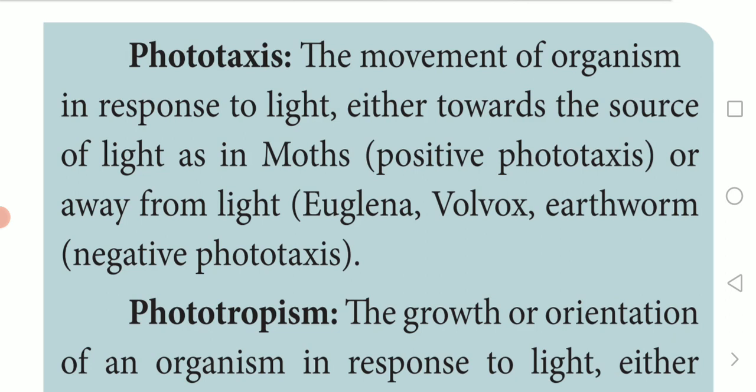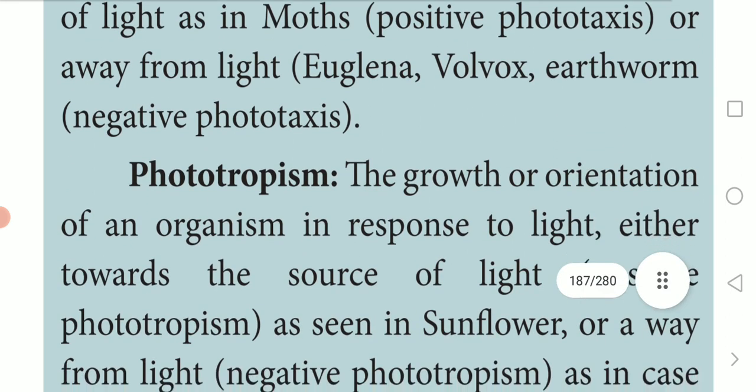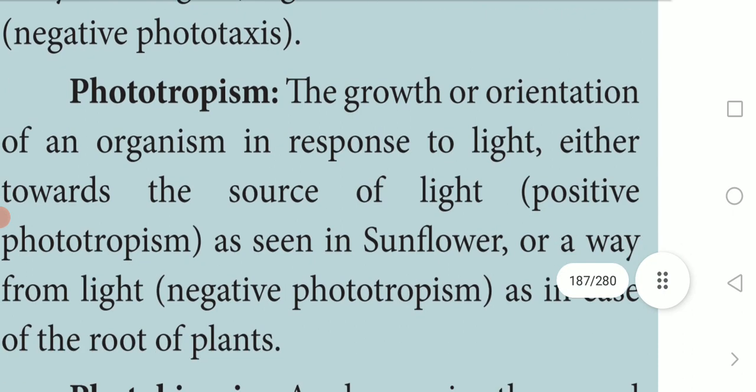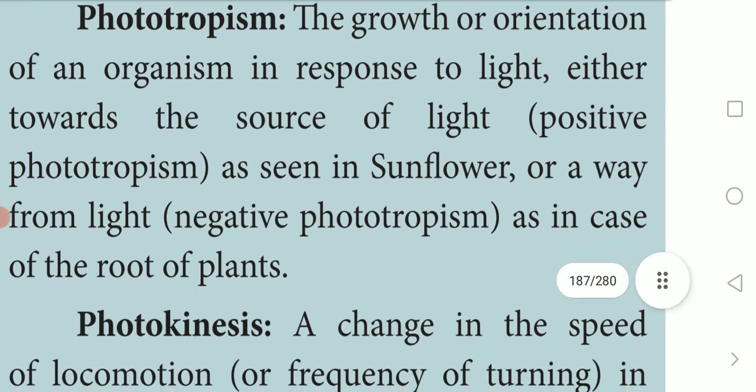Here, positive phototaxis means the organism which moves towards the source of light is called positive phototaxis. If that organism moves away from the light, it is called negative phototaxis. Next, phototropism: the growth or orientation of organisms in response to light. The organism which responds towards light is called positive phototropism. Away from the light is called negative phototropism.